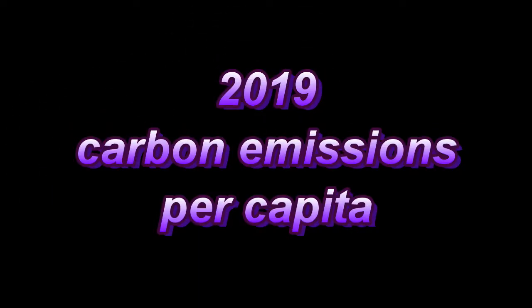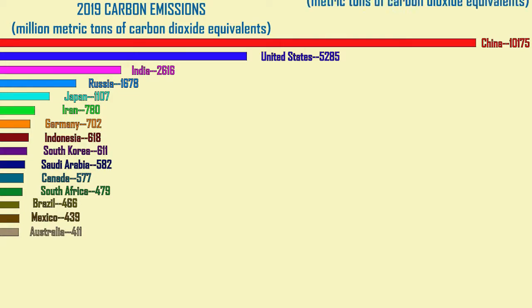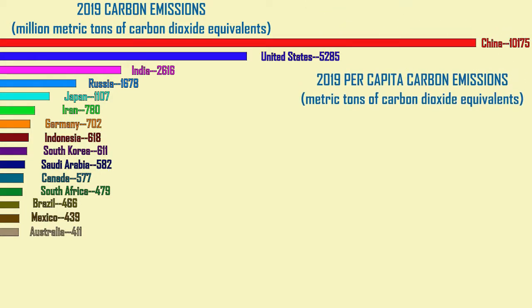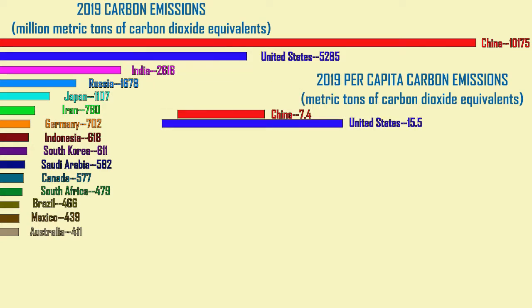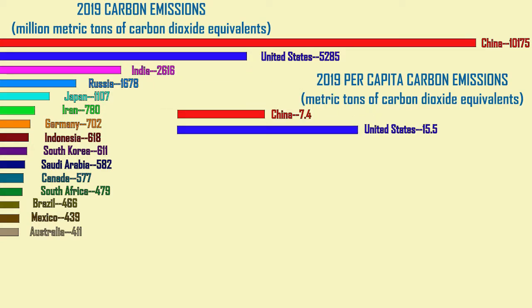One metric that could be used to compare the carbon emissions throughout the world is the total emissions released by each country. And one can see clearly that countries are producing differing amounts of carbon pollution, with China, the United States, India, and Russia contributing the most.